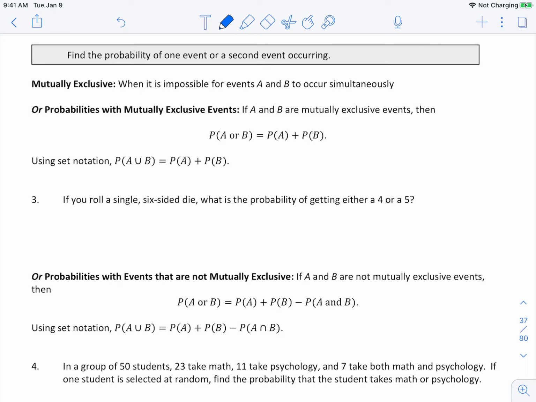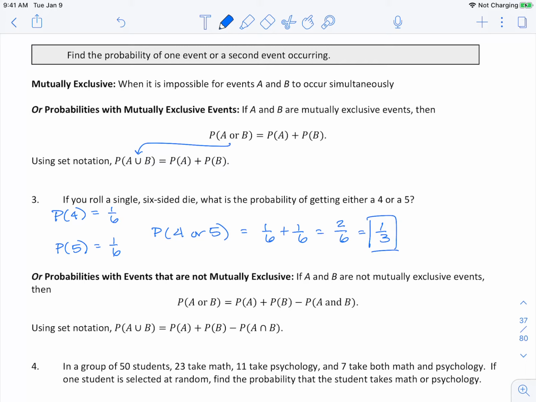We're using set notation. If you recall, an OR is the union, and so that is this symbol. Again, for OR, you can use the union. So that would be probability of A plus probability of B. So here's our question. If you roll a single 6-sided die, what is the probability of getting either a 4 or a 5? So our probability of a 4 is 1/6. Our probability of a 5 is 1/6. So our probability of a 4 or a 5, we take 1/6 plus 1/6, which gives us 2/6 or 1/3.